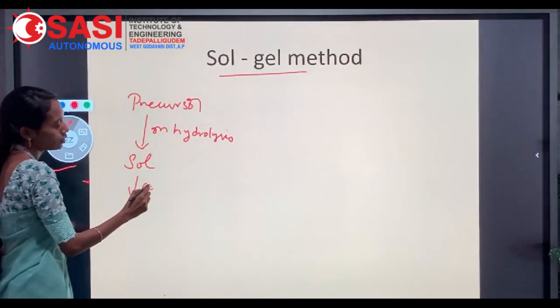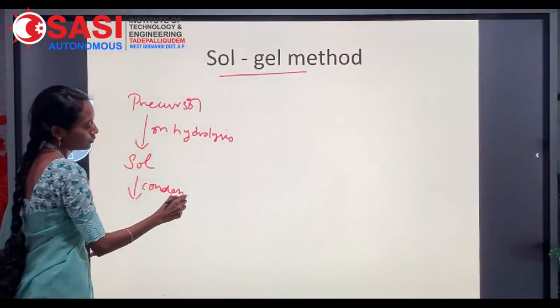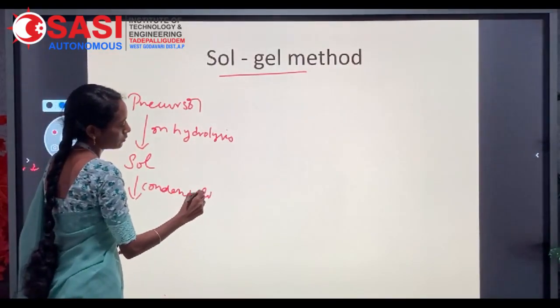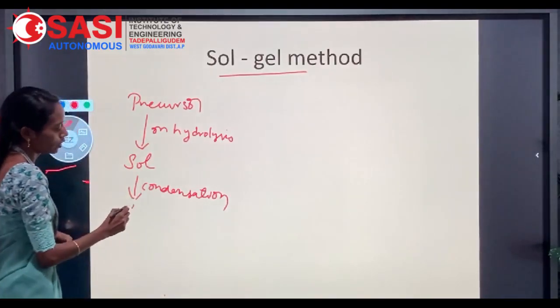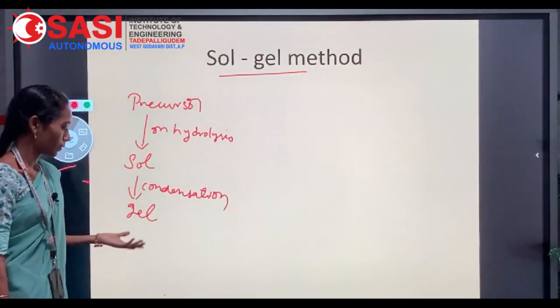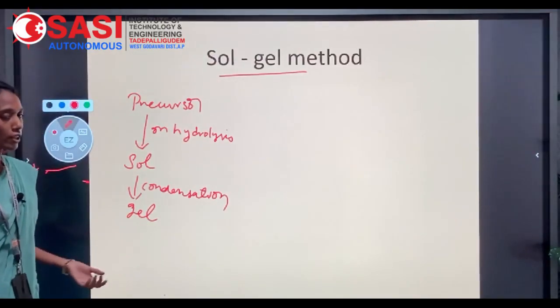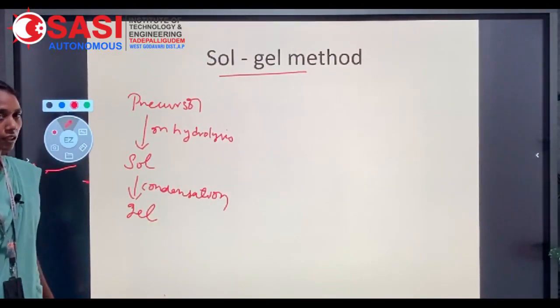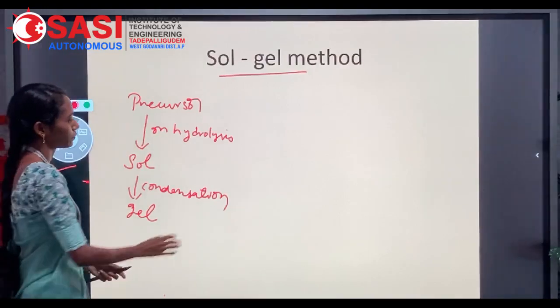The sol on condensation, gel will be formed. Then we have to dry the gel by several methods to obtain the nanoparticles.